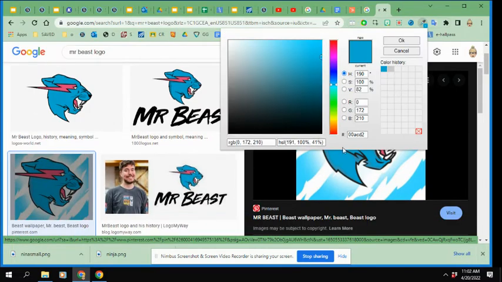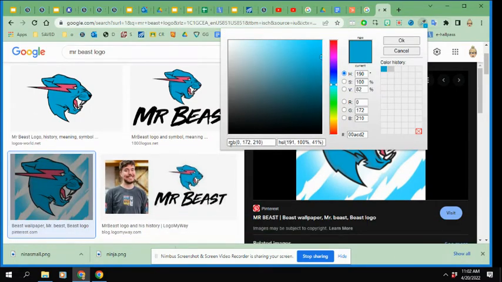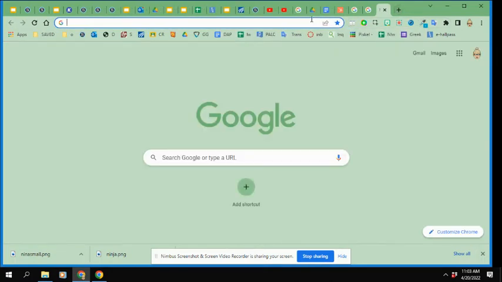And if I click on it, I can see there's the RGB value, and I just have to add the A. Remember, the A is the transparency. So 0 is completely transparent, all the way up to 1, which is solid blue. I probably would want solid, so I would put a 1 for A. And here's the hex code for Mr. Beast's blue. Okay. So I can do it that way using Colorzilla as an app and finding the color.